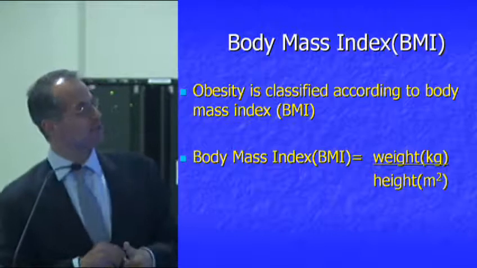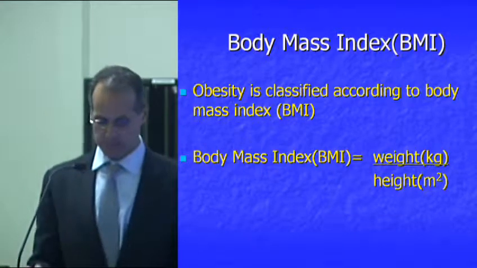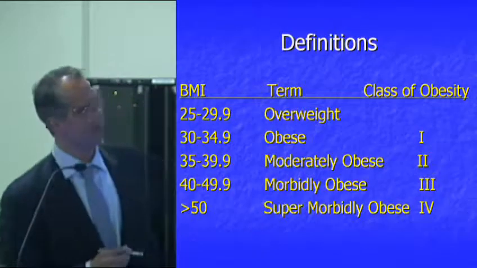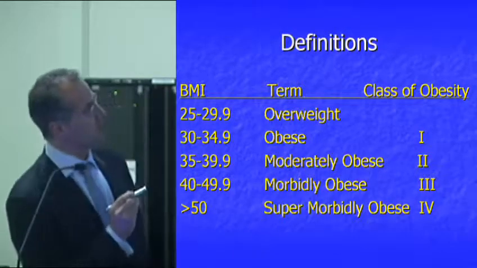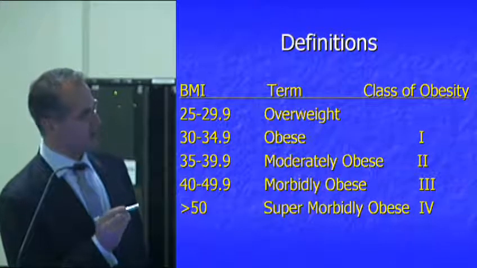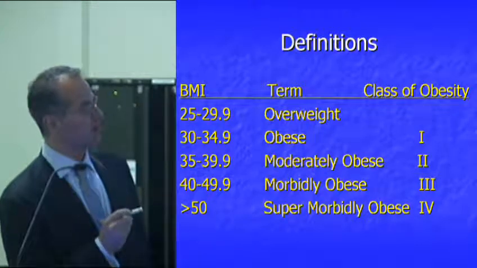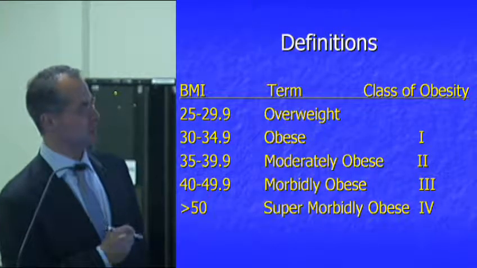It's a ratio of one's weight in kilograms to one's height in meters squared. And so a BMI of 25 is considered overweight. Obesity is BMI 30 and higher. 35 and higher is moderate obesity. Morbid obesity is BMI 40 and higher. And supermorbid obesity is BMI more than 50.